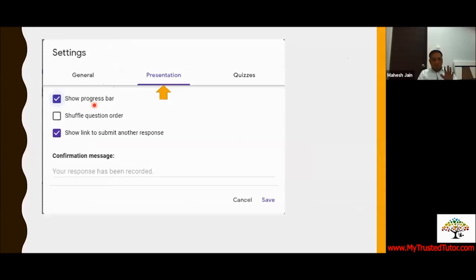So progress bar, whether you want participants to see that progress bar or not, whether you want to shuffle the question order or not. This is one of the interesting features, that questions can be shuffled in Google Form and you don't have to do anything. You have to just tick this box. The questions will be shuffled for all the participants. You have 10 students, 10 students will get the same paper, but the order of the questions will be different. As we have in board A, B, C, D, like that, they will have a different order of the questions.